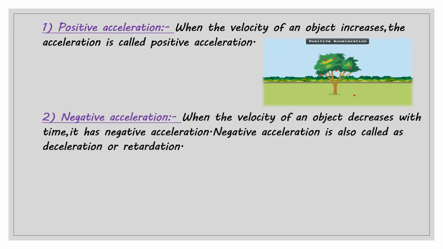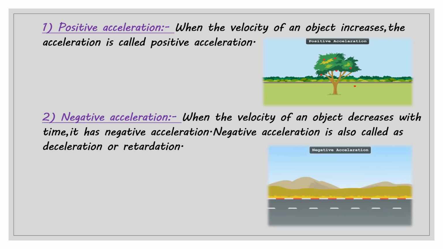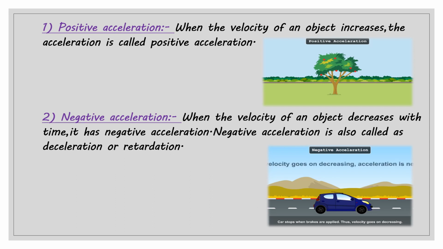Second, negative acceleration. When the velocity of an object decreases with time, it has negative acceleration. Negative acceleration is also called deceleration or retardation. You can observe the example of negative acceleration: a car stops when brakes are applied. Thus velocity goes on decreasing. When velocity goes on decreasing, acceleration is negative. Negative acceleration is opposite to the direction of velocity.